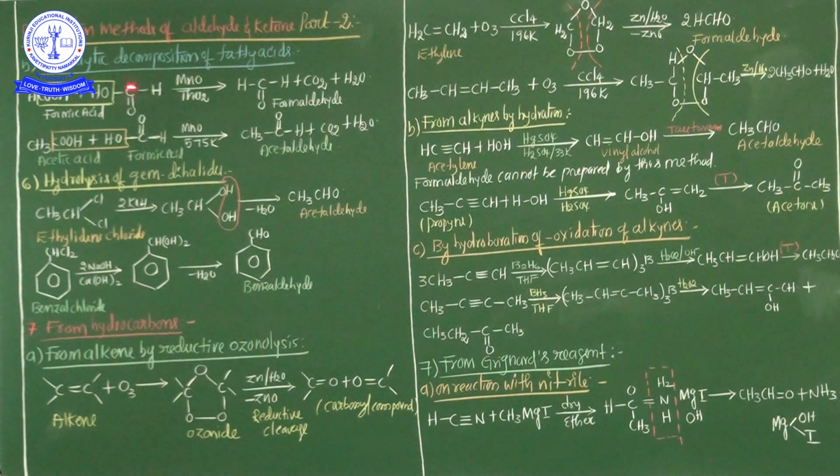This is the most important point. Formic acid alone gives formaldehyde under these optimum conditions, MnO or ThO2.